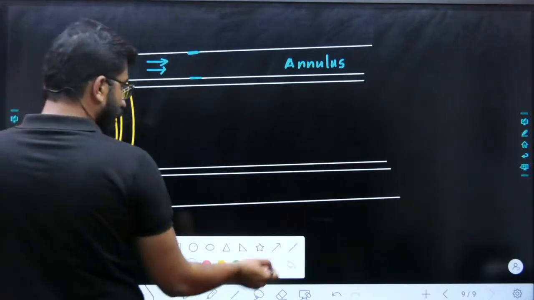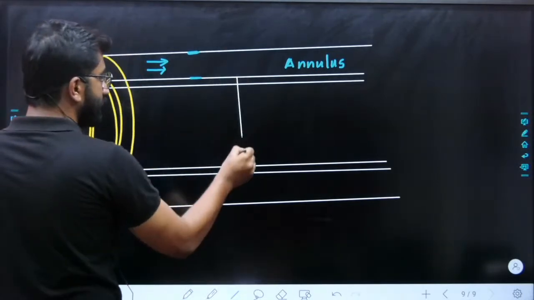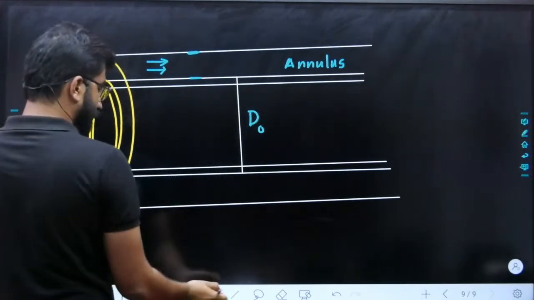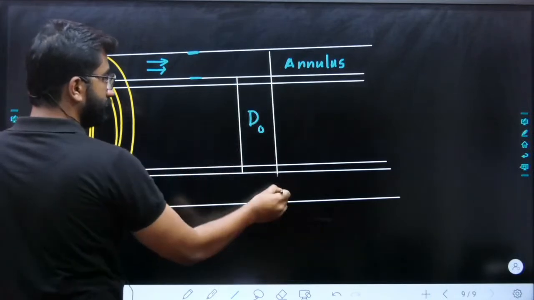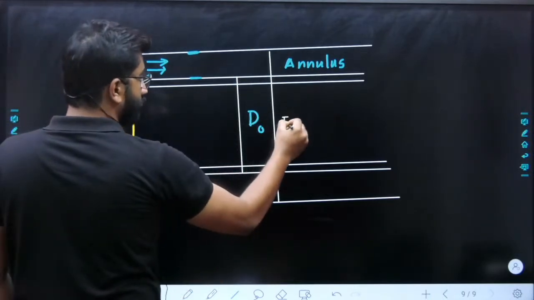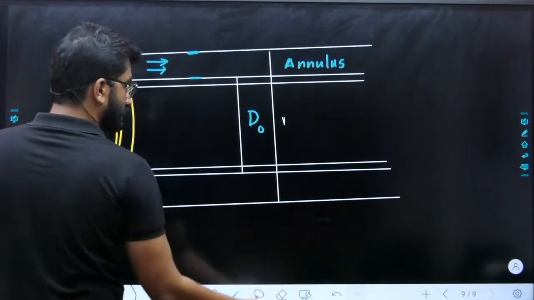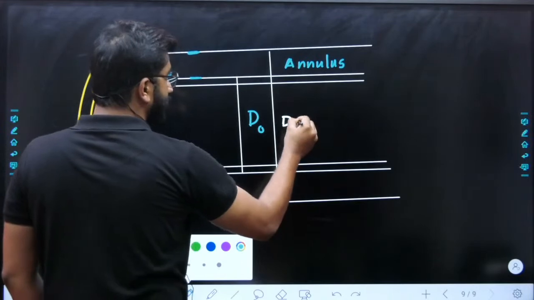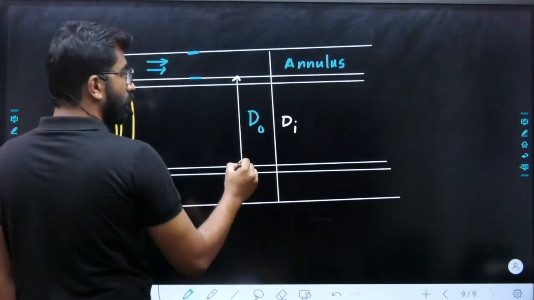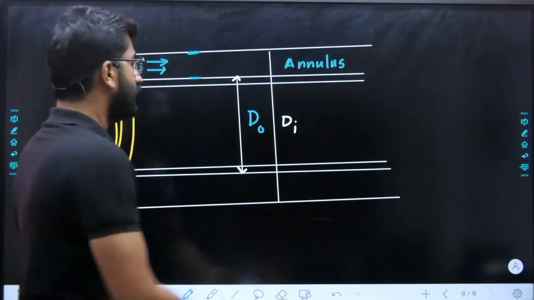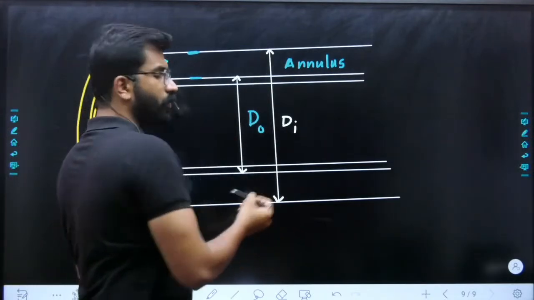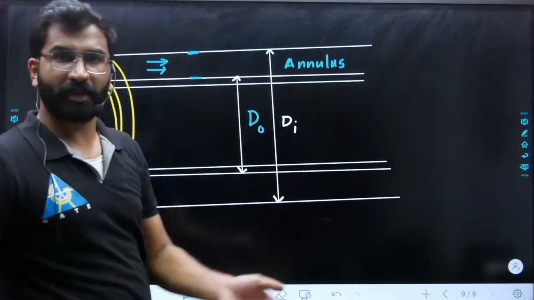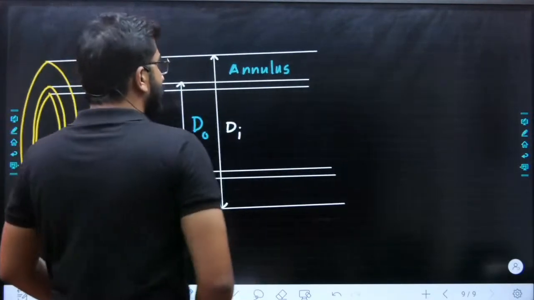So we are saying this diameter is D naught and this diameter is DI. Sorry, this is DI. What are DI and D naught? This is the outer diameter of the inner pipe, and this will be the inner diameter of the outer pipe. Which value will be more? Obviously D naught is more, since it is the outer pipe's diameter. So it will be the inner dia of the outer pipe.